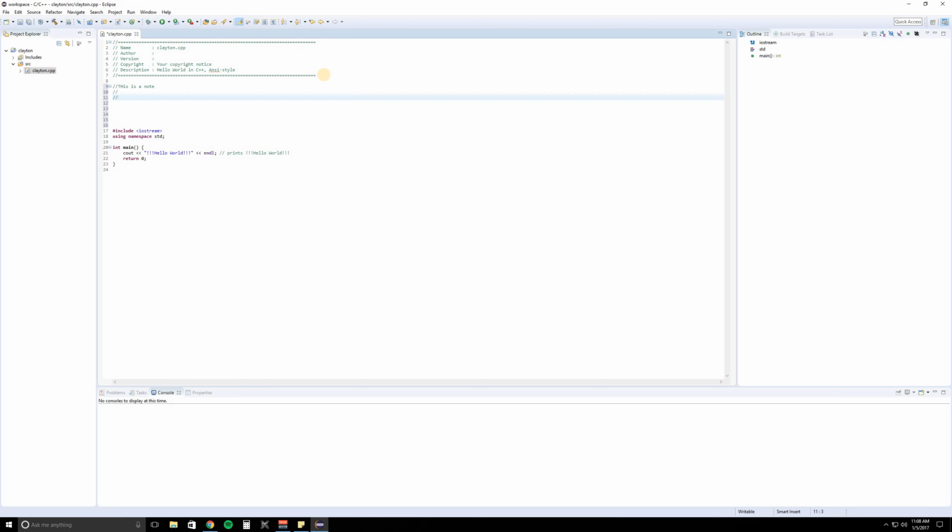Or if you want to write a lot of notes, you can go ahead and do 1 forward slash and 1 asterisk. The nice thing about this, if you're going to write a lot of notes, is it has an opening, and this is the end of the note. So I can write like, this is a note, and if I just hit enter or return like you would in Microsoft Word, I can keep writing notes, and then when I'm done I just click out of it.